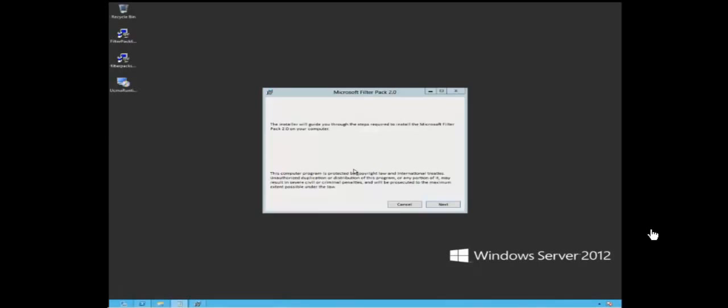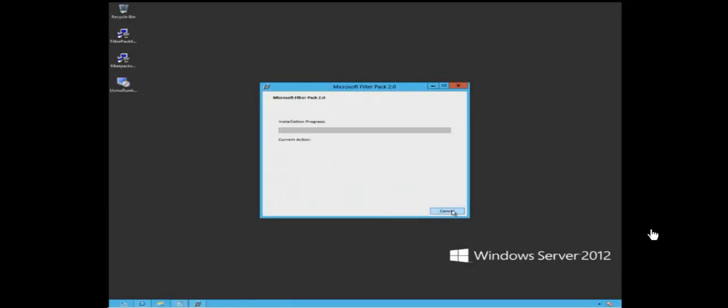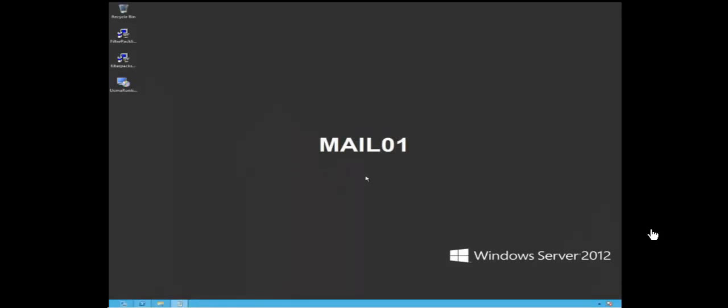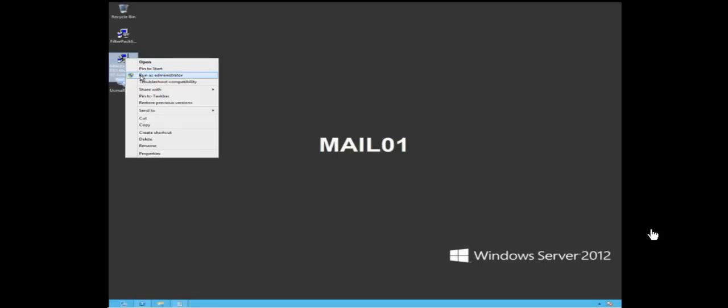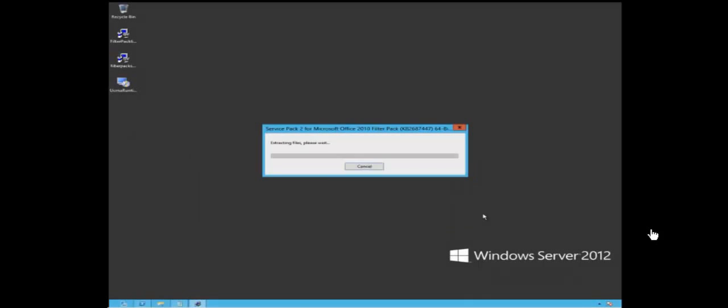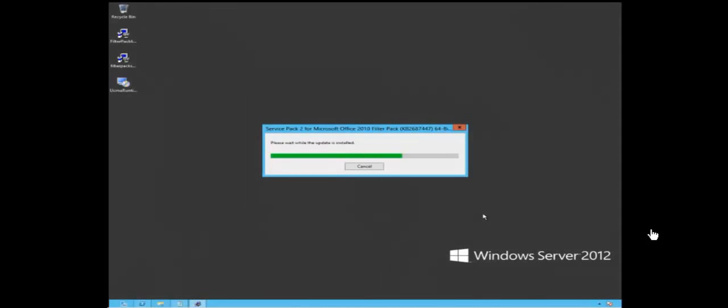We install the Exchange 2013 prerequisites. It's Microsoft Office Filter Pack, SP1 for this filter pack, and UCMA, Unified Communications Managed API. Now I install Office Filter Pack SP1.